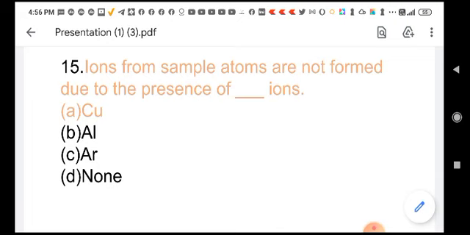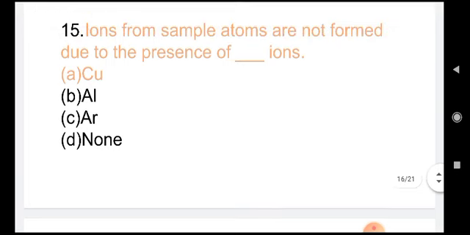So here argon ions will be present. Ions from the sample atoms are not formed due to the presence of argon ions. From the sample atoms you won't get any ions because the argon ions will suppress the ionization of the metals. Samples are usually metal ions, metal atoms.